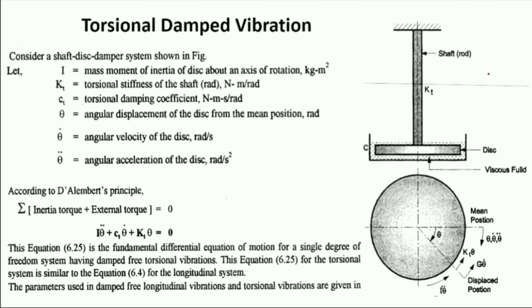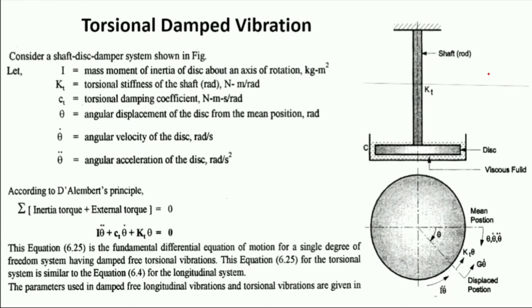As shown in the figure, the shaft is attached to the disc. First we apply a torque to twist the disc from the original position, and this torque is absorbed, called the restoring torque.